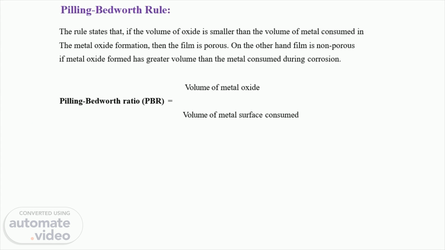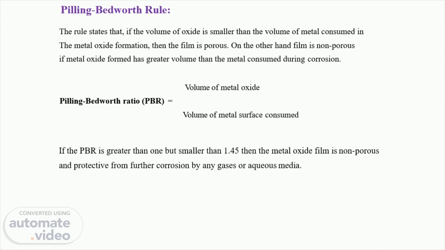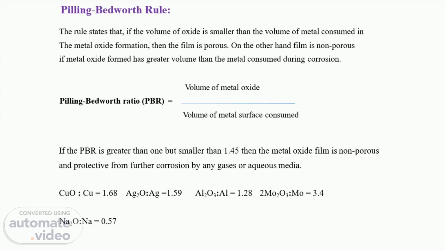Now the next one is the Pilling-Bedworth rule. In short, we can call it the PBR rule. This rule gives the information whether a given film is porous or non-porous in nature. This ratio, which we call the PBR ratio, is the volume of metal oxide to the volume of metal consumed. If the volume of metal oxide is smaller compared to the volume of metal consumed, that type of film is called a porous film. While if the volume of oxide is greater compared to the volume of metal consumed in the oxide formation, then it is a non-porous type of film.